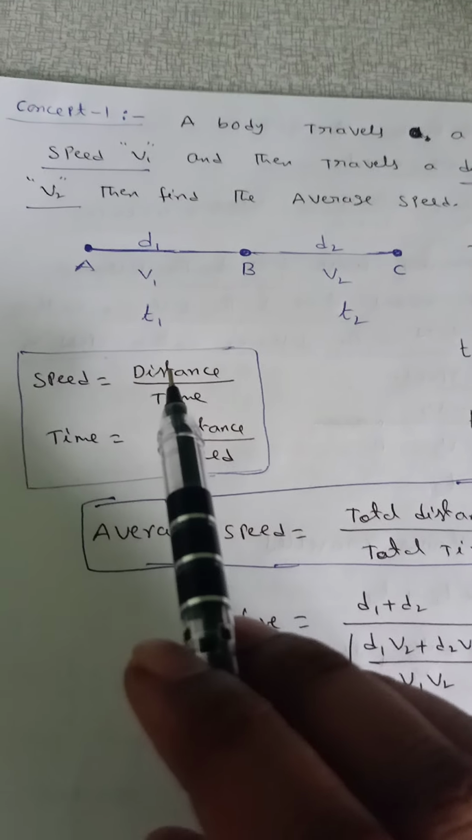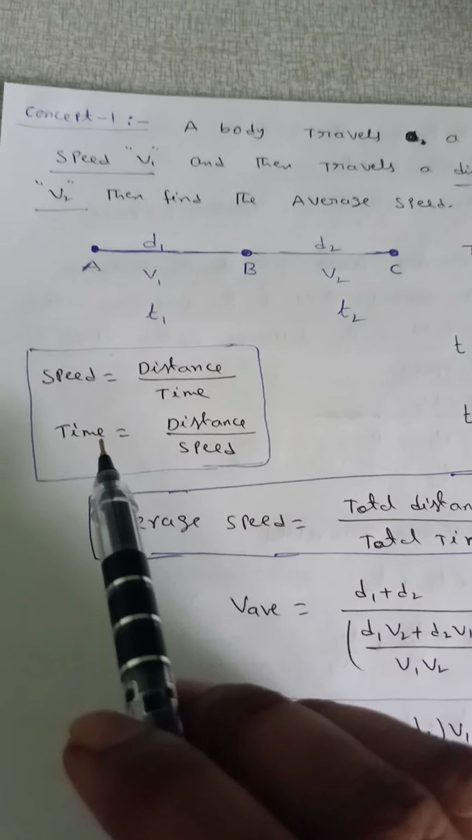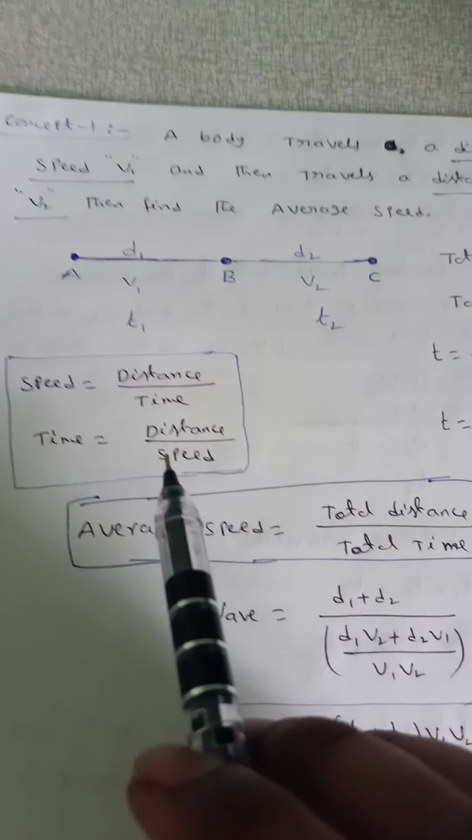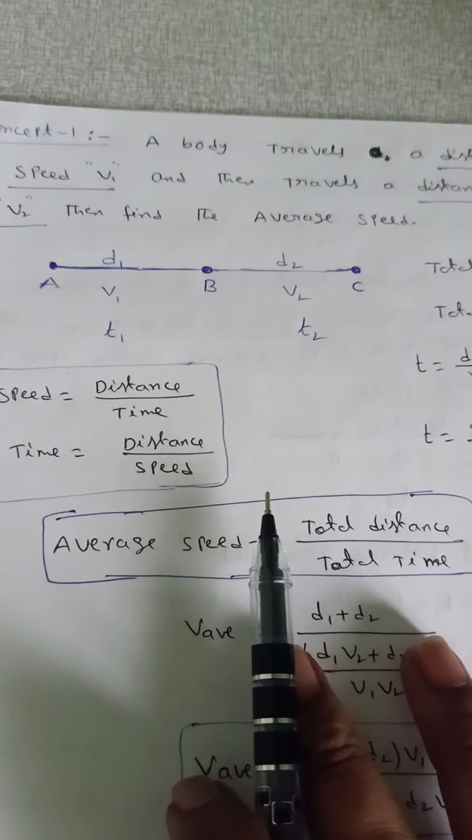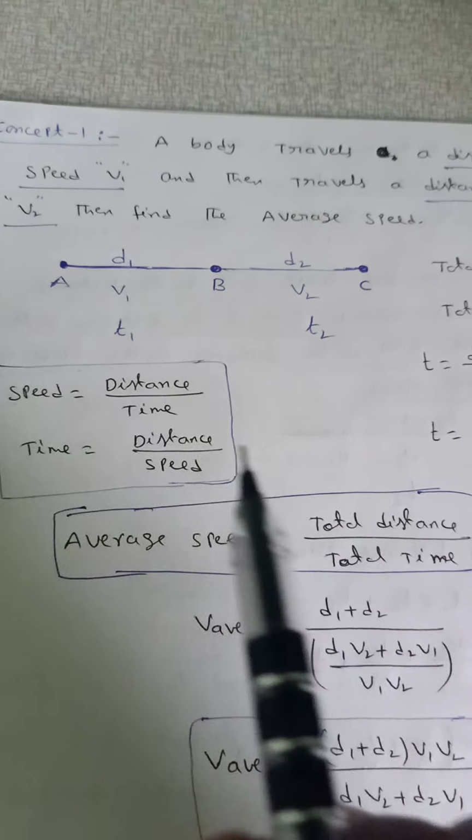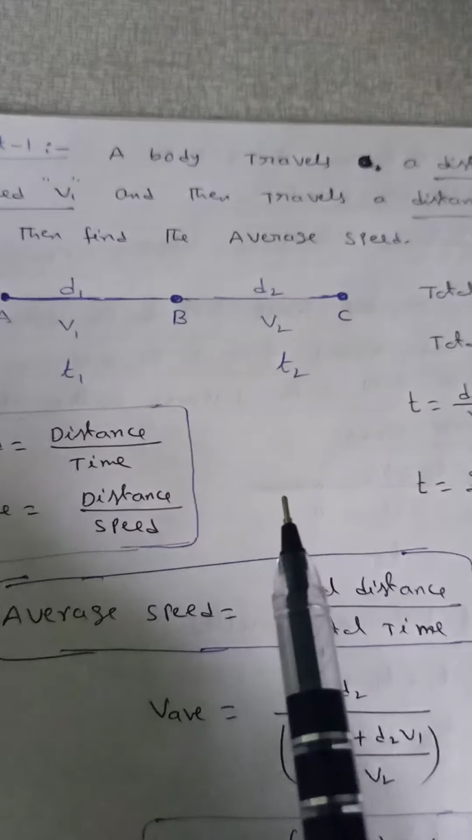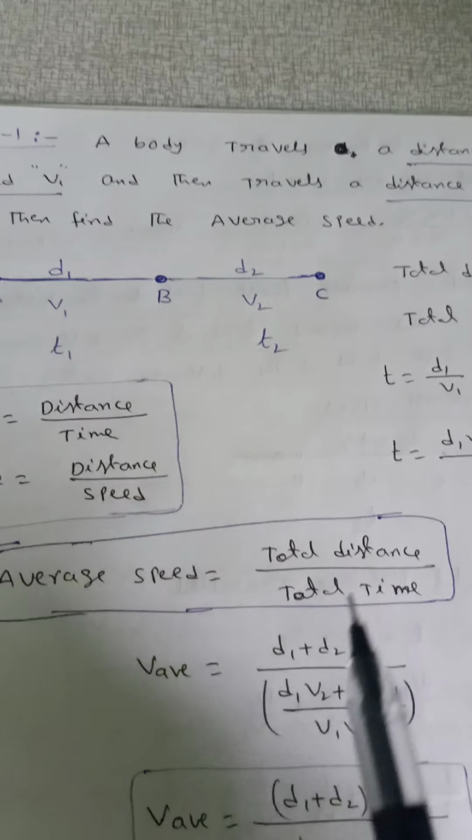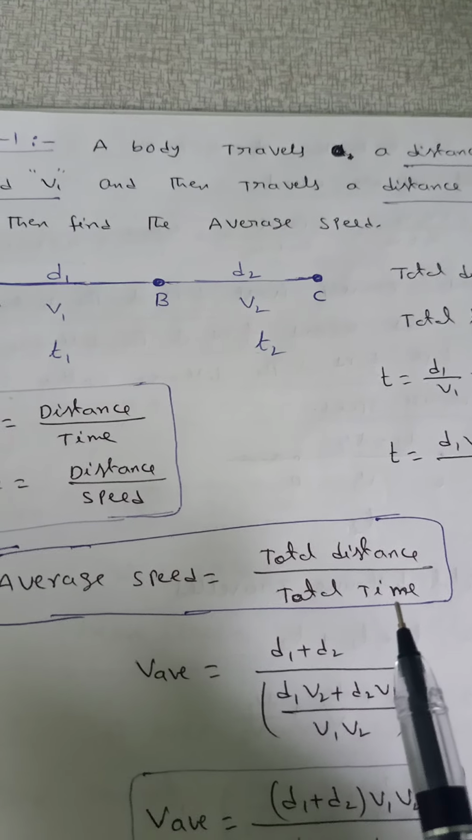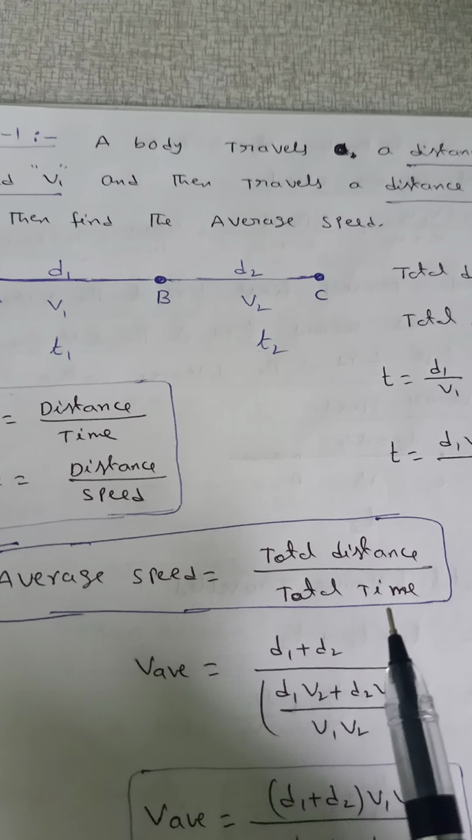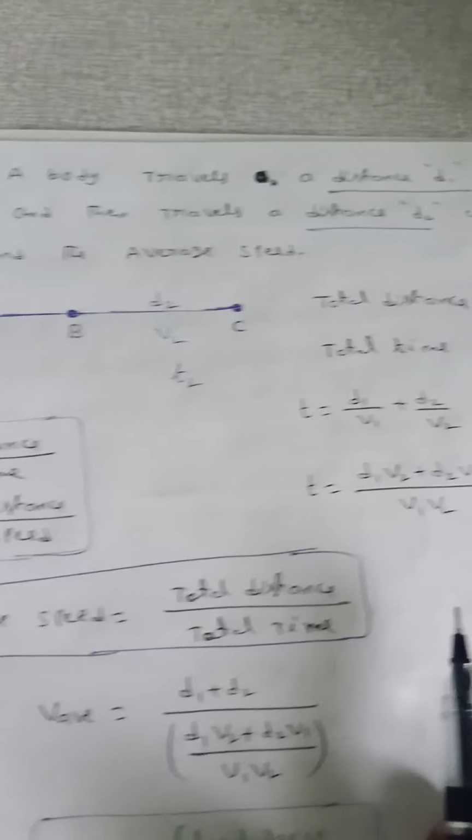Speed is equal to distance by time. Time is equal to distance by speed. These are the most important related formulas. But to find the value of average speed: average speed means the total distance by total time. Now, first of all, calculate the total distance and total time.